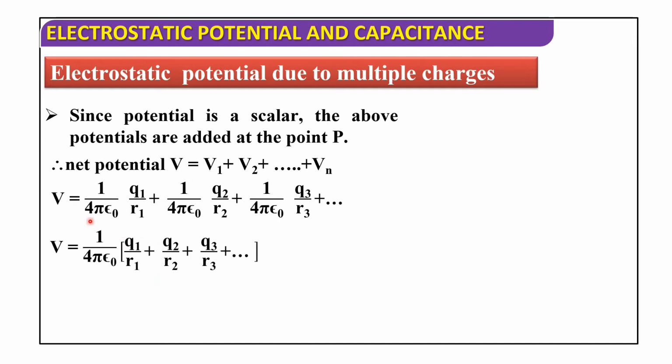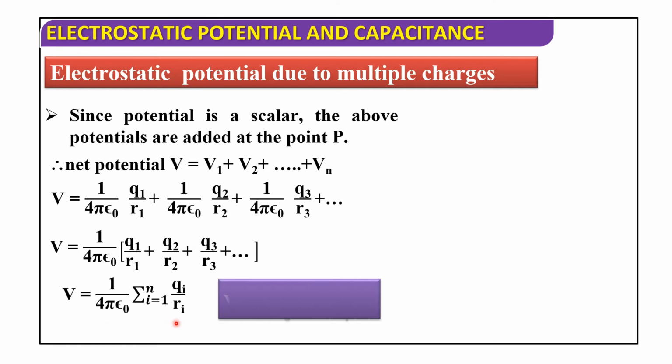So hence this can be written as V equals 1 by 4 pi epsilon naught, which is common. The remaining terms are q1 by r1 plus q2 by r2 plus q3 by r3 and so on. So V equals 1 by 4 pi epsilon naught sigma i equals 1 to n qi by ri. This is the electrostatic potential due to multiple charges.